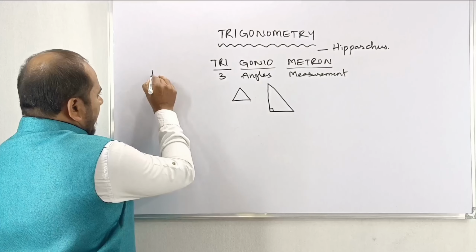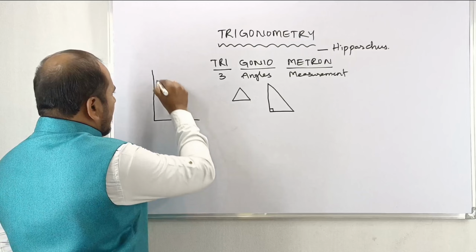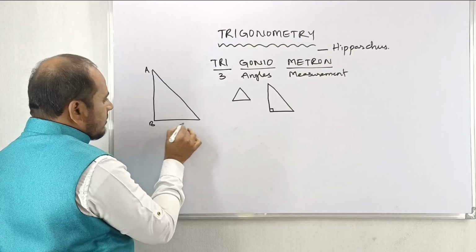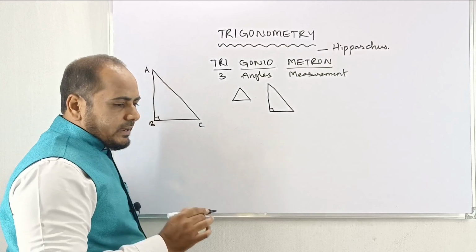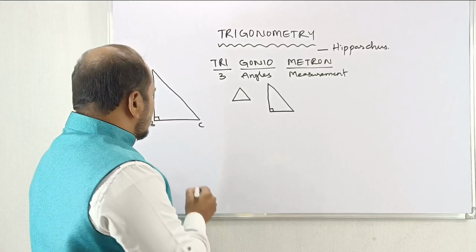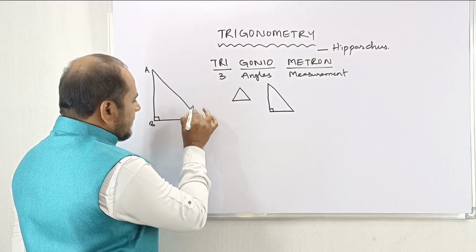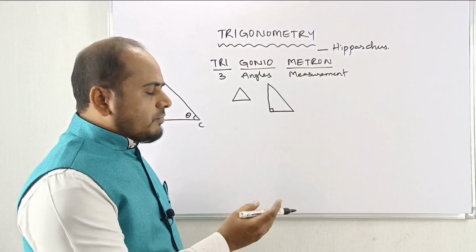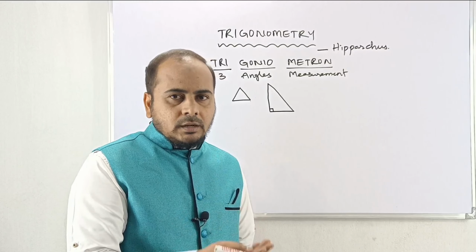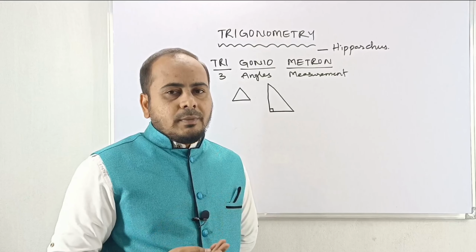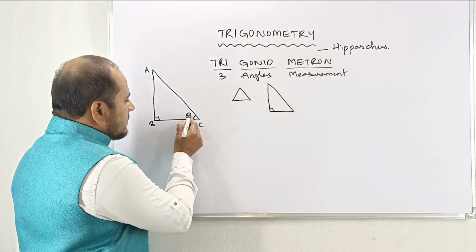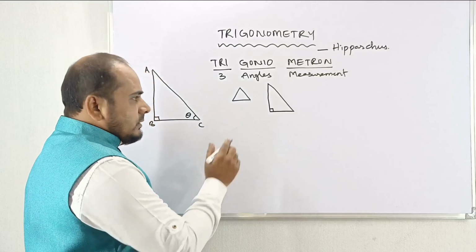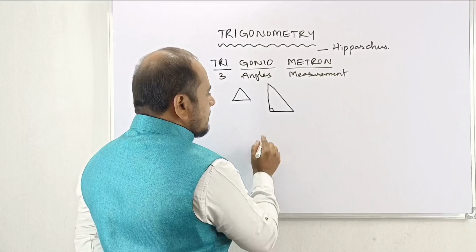Now come to the next topic. My dear, in a right angle triangle, if you take the parts of the triangle, we observe that we have three vertices and also three angles, and the angle is represented by theta. Remember, my dear, the symbol is the Greek letter theta. Of course, alpha, beta, gamma can also be used, but most probably we use theta.